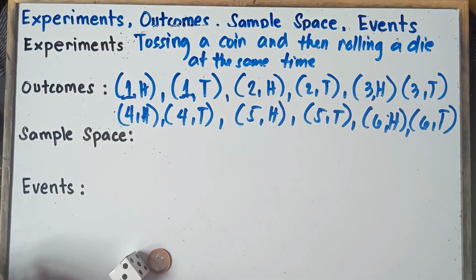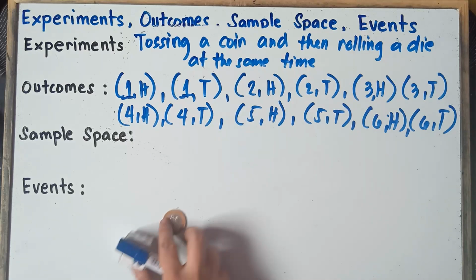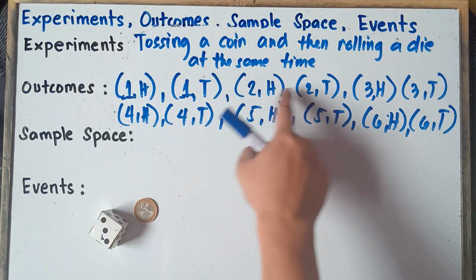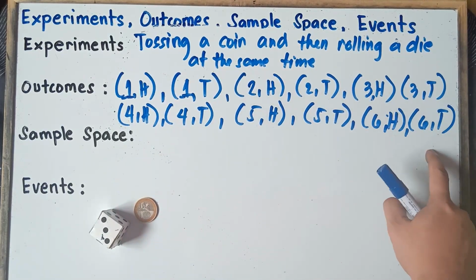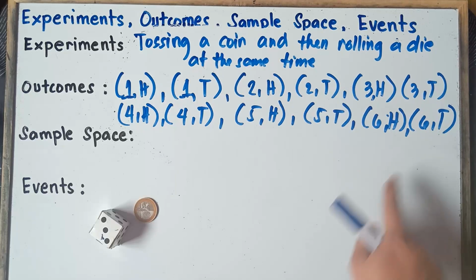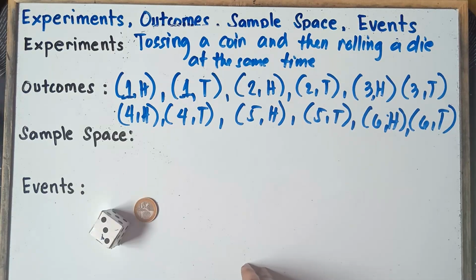So let's count, class, the number of results. So once again, as I told you earlier, we have 12 possible outcomes. So let's count the number of outcomes. So 1, 2, 3, 4, 5, 6, 7, 8, 9, 10, 11, 12. So that's correct. Simply multiply the number of outcomes for a coin and then the number of outcomes for a die. And that would be 12.